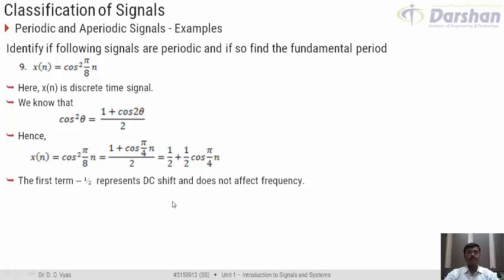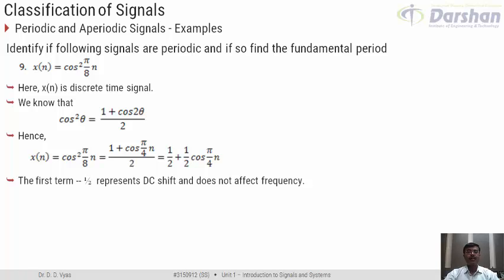And we understand that DC does not entertain the concept of frequency. That is, we don't have the concept of frequency there. So x of n is 1 by 2 plus 1 by 2 cos pi by 4 n. This factor of 1 by 2 would bring a DC shift in the signal. Let us try to understand this through a diagram.